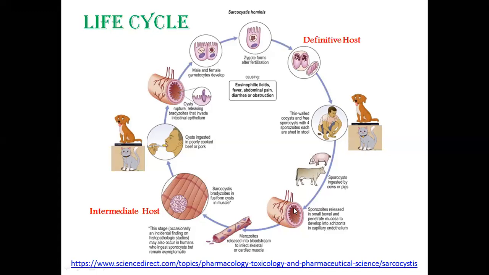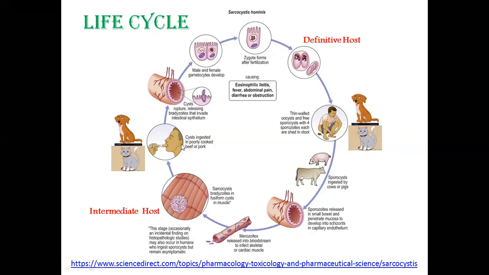These sporozoites penetrate the intestinal mucosa and form first generation schizonts. The daughter organisms, the merozoites from the first generation schizont, are distributed through blood vessels into various tissues.